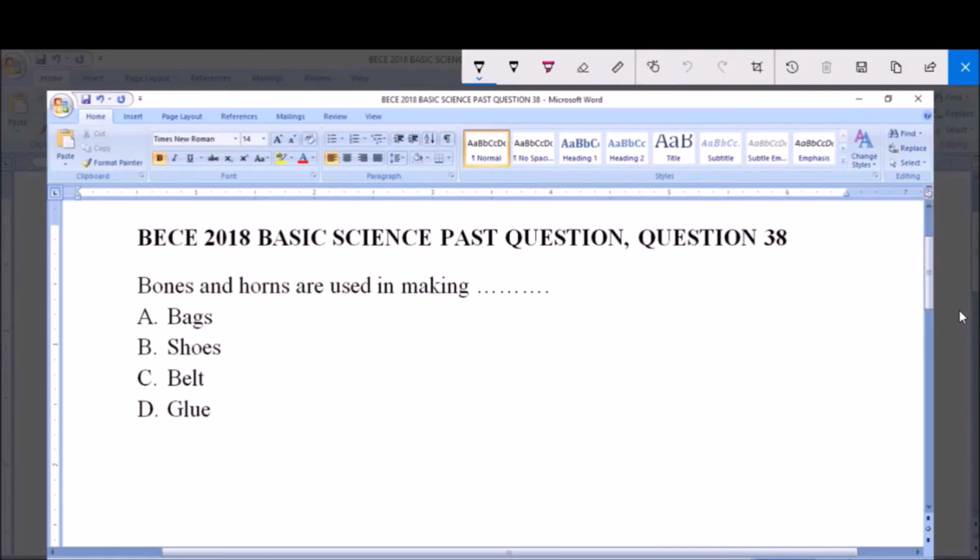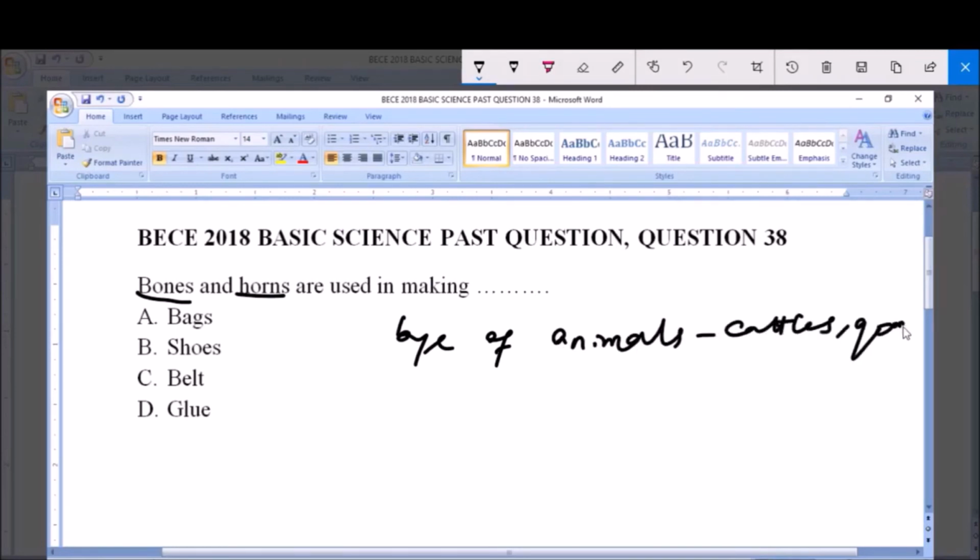Today we're going to be looking at BECE 2018 Basic Science Past Question, question 38. Bones and horns are used in making dash: A. Bags, B. Shoes, C. Belts, and D. Glue. Now I want you to know that these bones and horns are products gotten from animals. That is, they are byproducts of animals, like your cattle, the goats, the sheep.